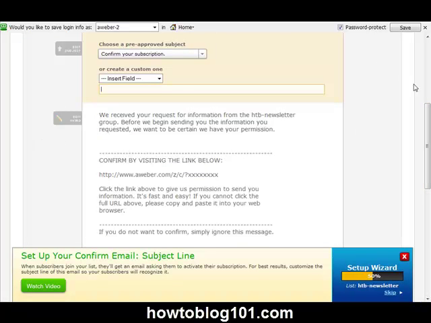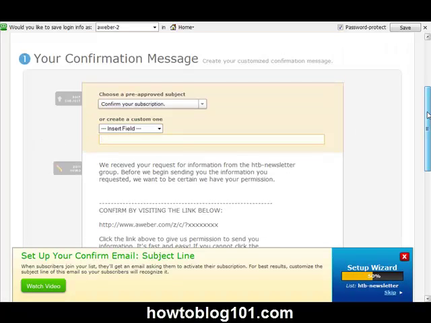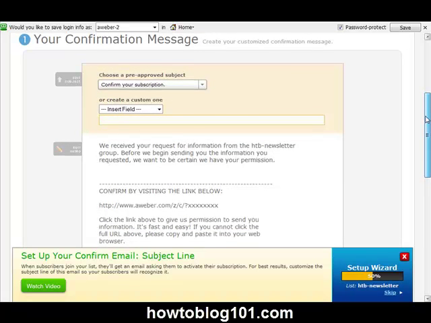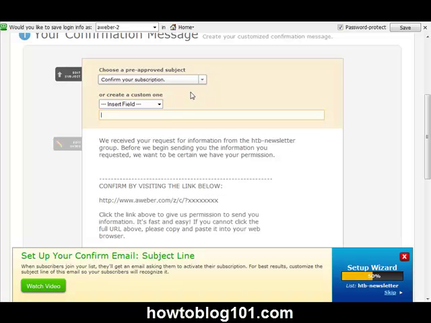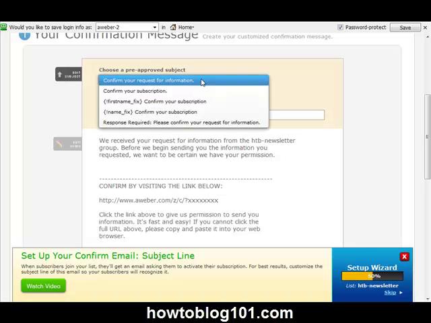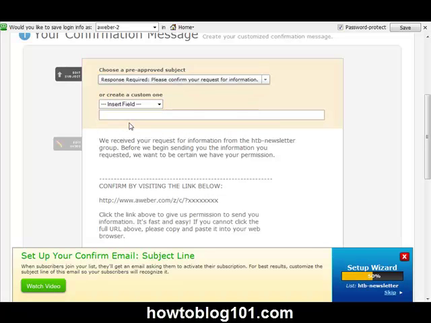And now it's time to put our confirmation message that people will receive once it's been confirmed that they want the information from us. So what I'm going to do is click on this that says, I like this one, response required, please confirm your request for information. You generally don't have to copy this again if you're going to use the same one. I always do because I had problems with that once before. So I'm just going to Control C to copy and Control V to paste and say the same thing.